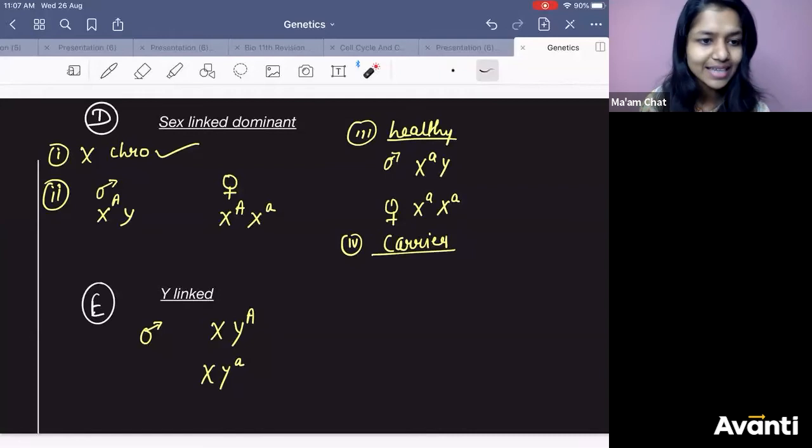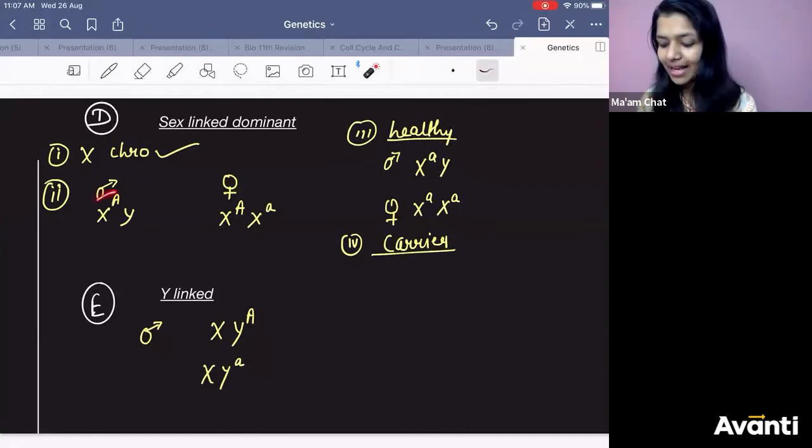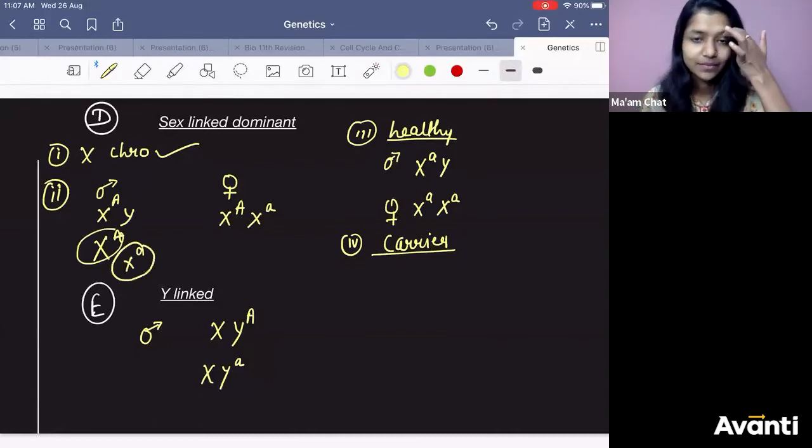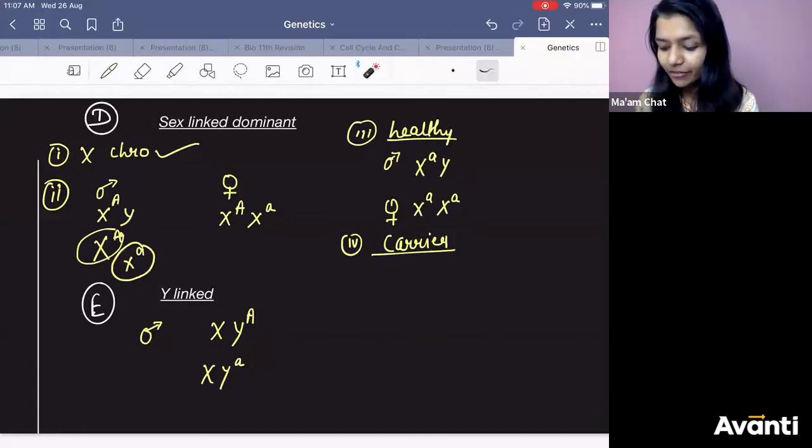Shreya is asking why chances is more in male. Because male has only one condition, Shreya. Male has only one chance. Like for example, XA and Xa. These are the only possible cases. Matlab easily you can make out that if a male has capital A, the male will have disease.